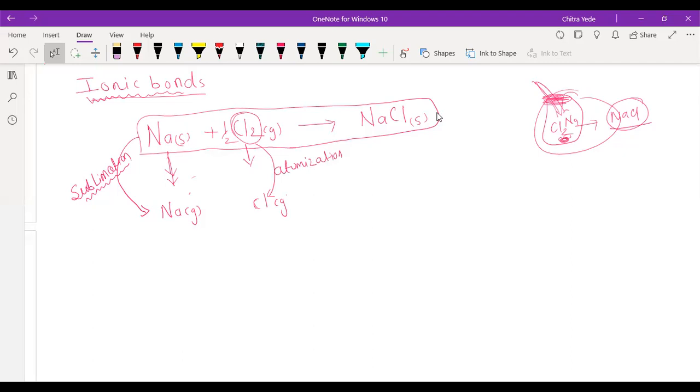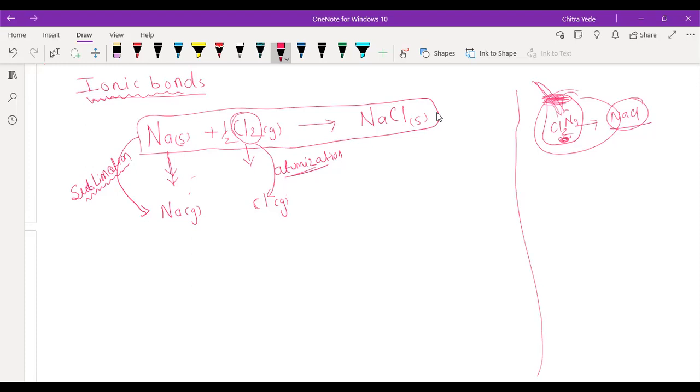Atomization. This process is called atomization. Did everyone understand what sublimation and atomization are? Yes, sir. Okay. So we had to convert solid sodium into sodium gas and then the chlorine molecule into chlorine atoms first. Okay, this is the process. Now, let me discuss a little bit here the next part of the reaction.